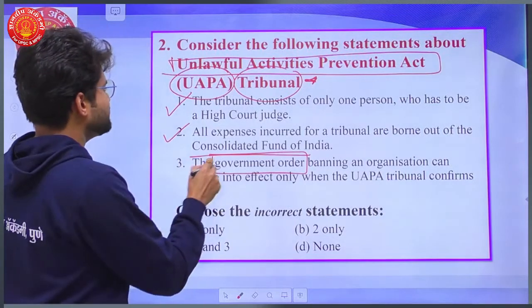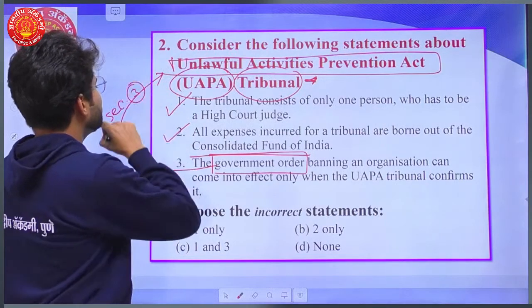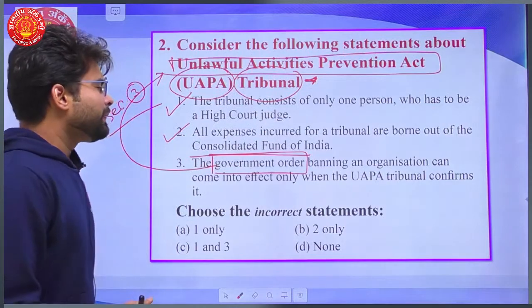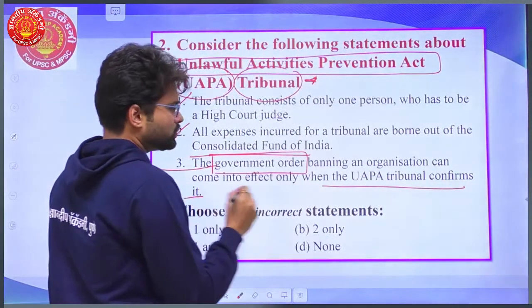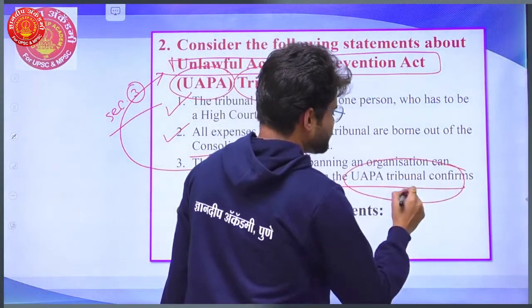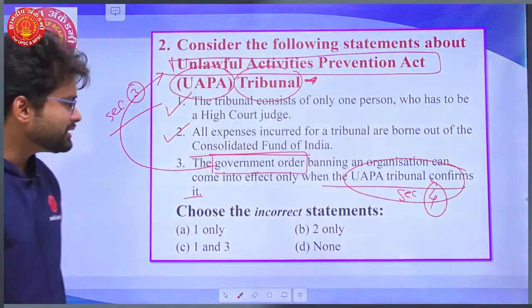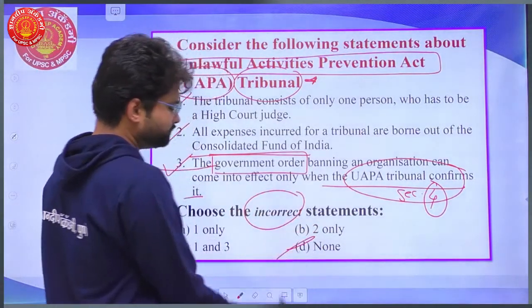This provision is under Section 3 of the UAPA Act. Just an additional information, a ban can come into effect only when the UAPA tribunal confirms it. This provision is under Section 4 of the Act. So yes, this statement is also correct, and the incorrect statement is none.